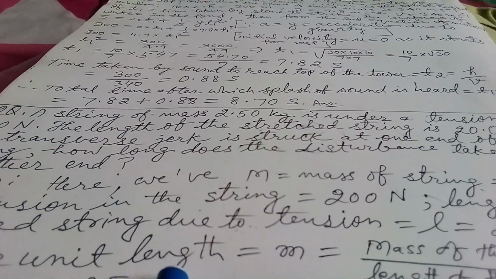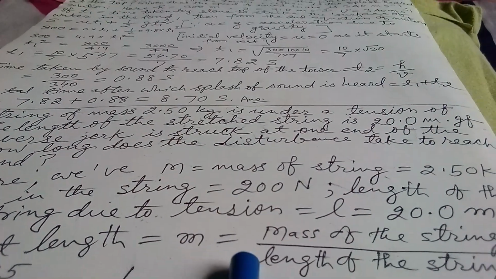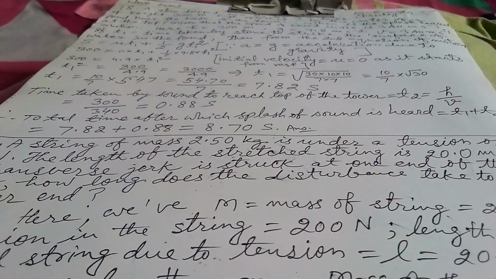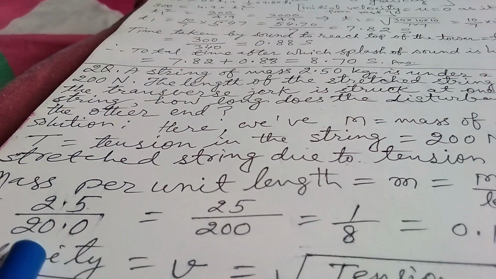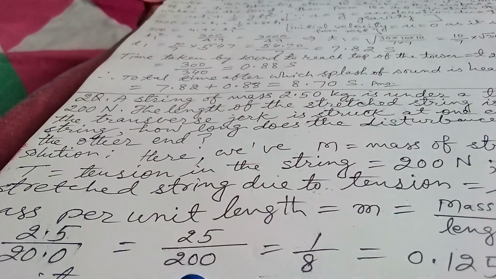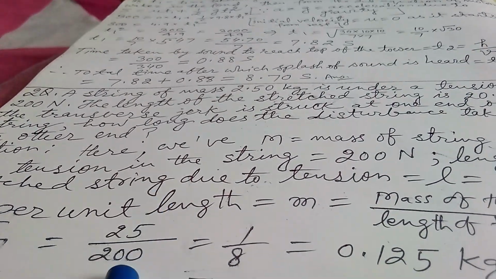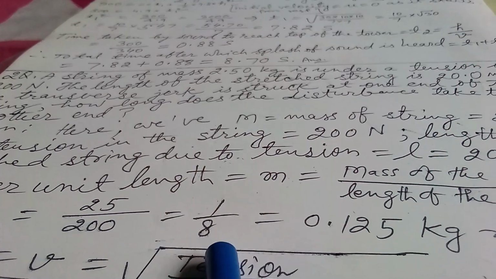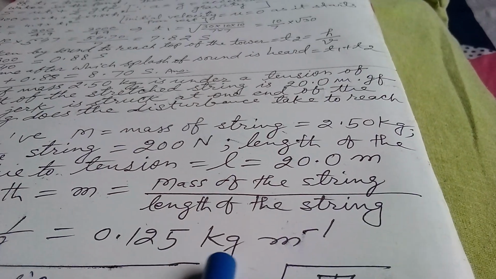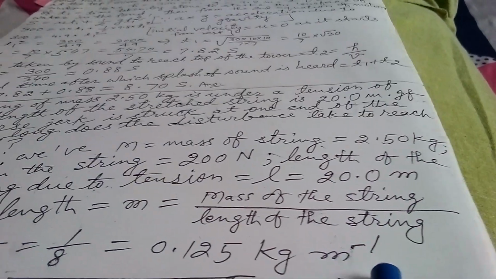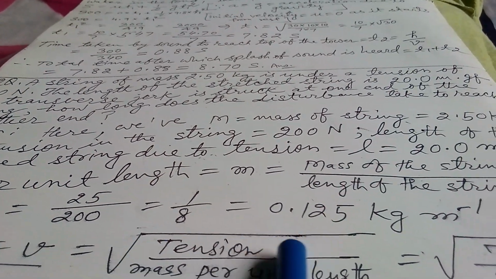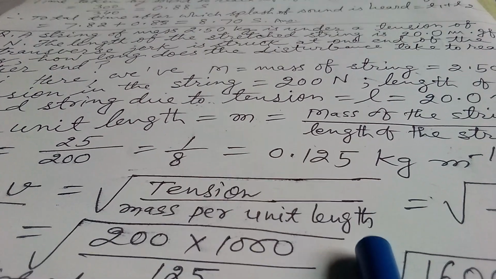Now mass per unit length, small m, equals the mass of the string divided by the length of the string, that is 2.5 by 20.0, and after removing the decimal we get 25 by 200, and so after cancelling it is 1 by 8, and by dividing we get 0.125 kg per meter. Now velocity v equals square root of tension by mass per unit length.